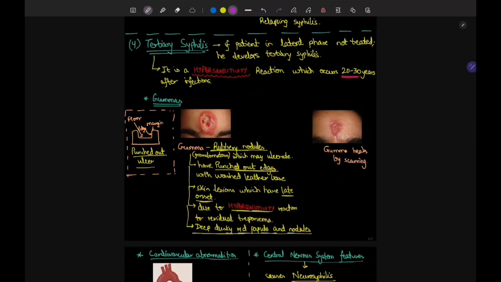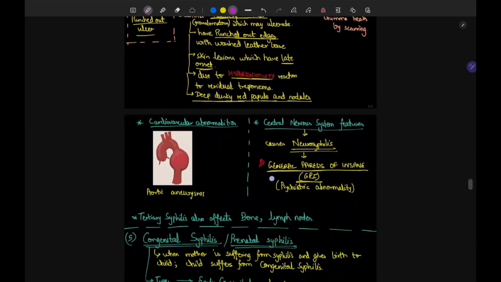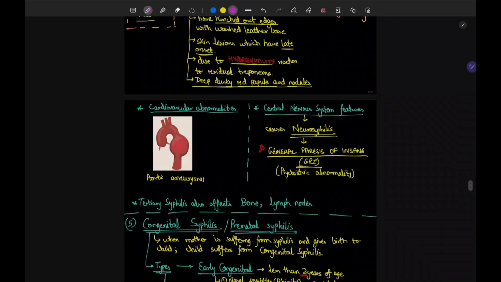Due to residual treponema, there is hypersensitivity, and deep dusky red papules and nodules are seen. Now in tertiary syphilis, there will also be cardiovascular abnormalities like aortic aneurysms. This is an aortic aneurysm. Central nervous system features like neurosyphilis. There will be neurosyphilis. You have to remember this.